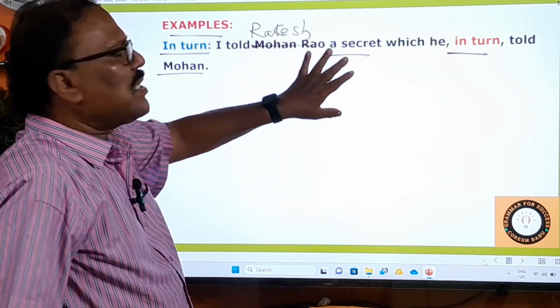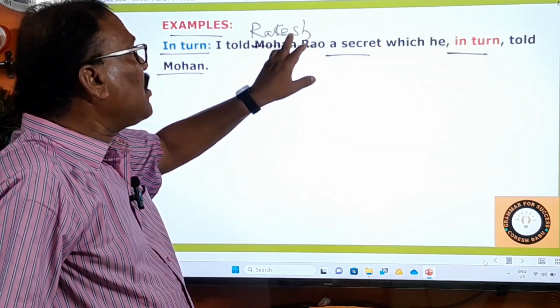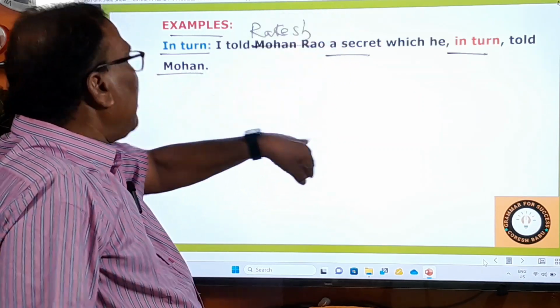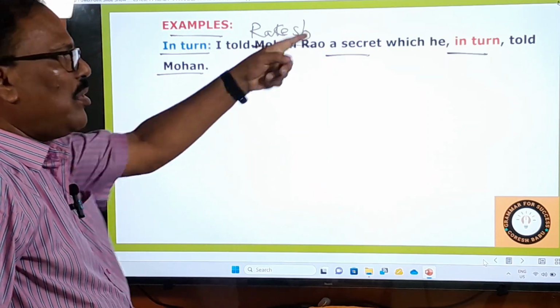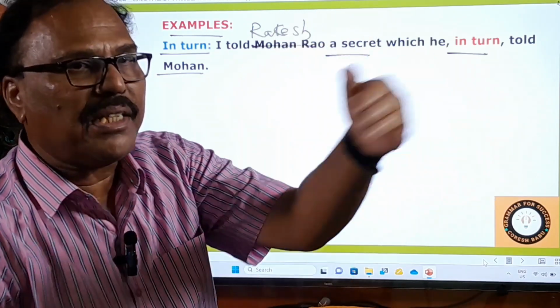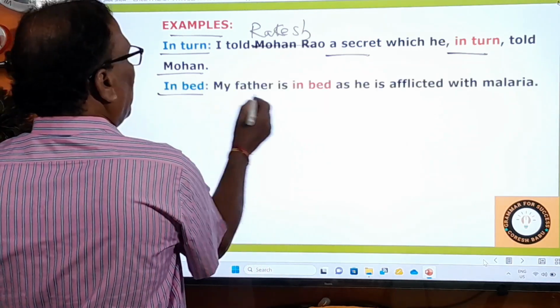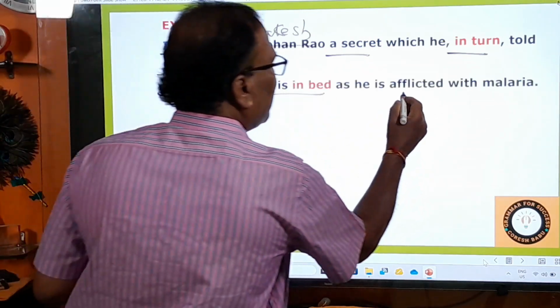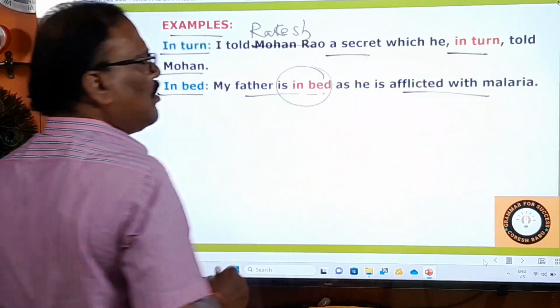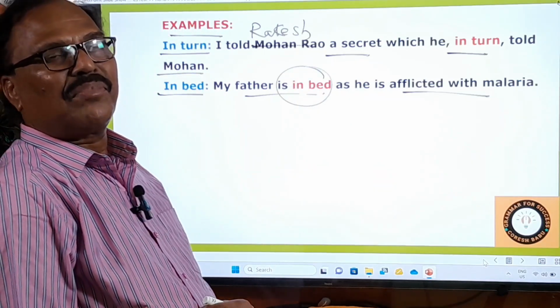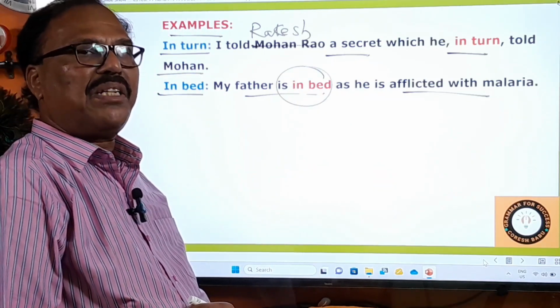I told Rakesh a secret. Okay, what did Rakesh do? Which he in turn again told Mohan. I told him and he told Mohan. So in turn. Okay, like that. And here, what is the in bed? My father is in bed as he is afflicted with malaria. In bed means what? Bedridden. He is bedridden. In bed means bedridden.